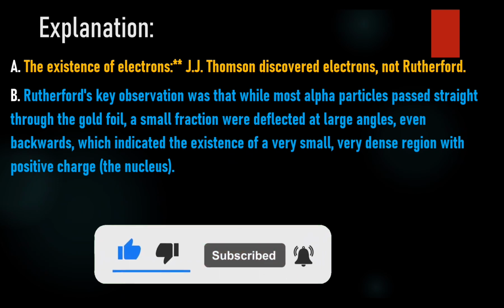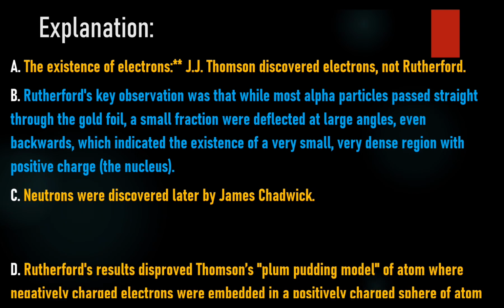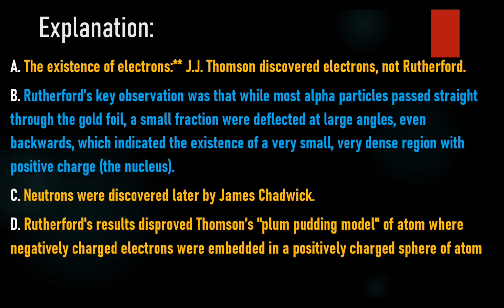C. The existence of neutrons. Neutrons were discovered later by James Chadwick. D. The plum pudding model of the atom. Rutherford's results disproved Thomson's plum pudding model of the atom, where negatively charged electrons were embedded in a positively charged sphere.